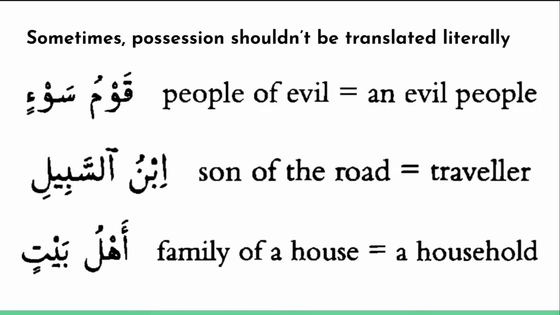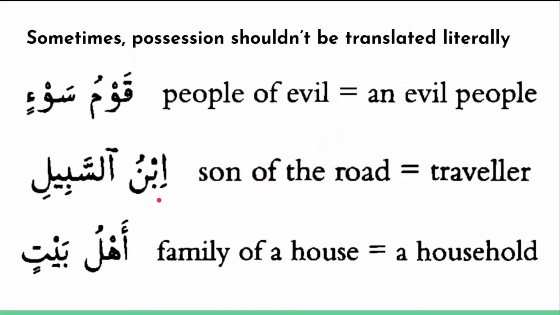The last thing that I want to mention is to go back to what I said earlier, that sometimes possessions shouldn't be translated literally. Let's take a look at a few examples. If I say qawmu su'in, that literally means the people of evil. In this case, evil isn't owning people. What I mean by people of evil is simply an evil people. So this is using a possession as an alternative to an adjective, and sometimes this is used for the purpose of balagha, or rhetoric. We see qawmu su'in, people of evil, where it means an evil people.